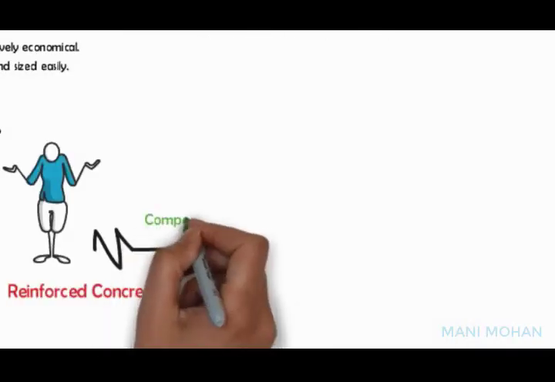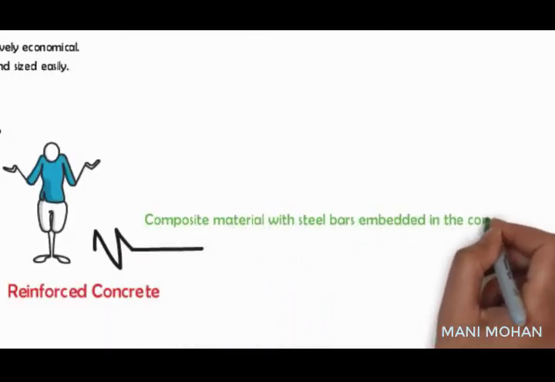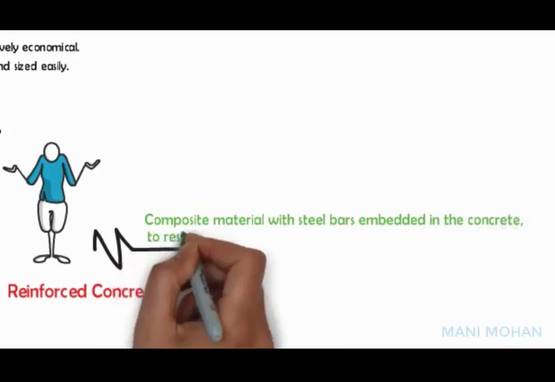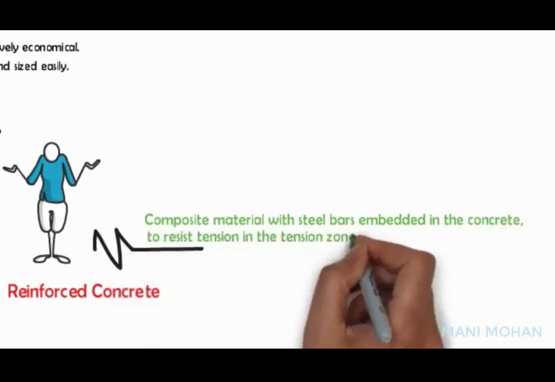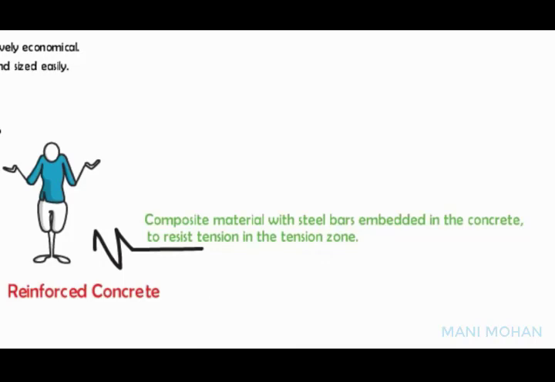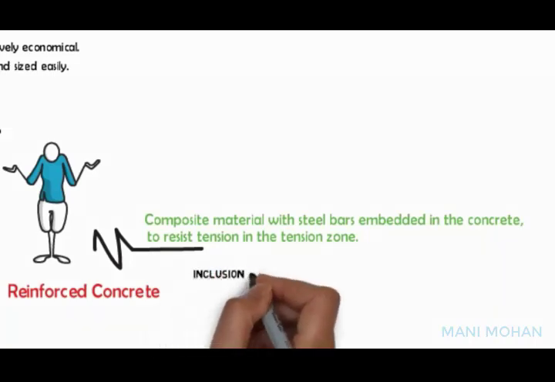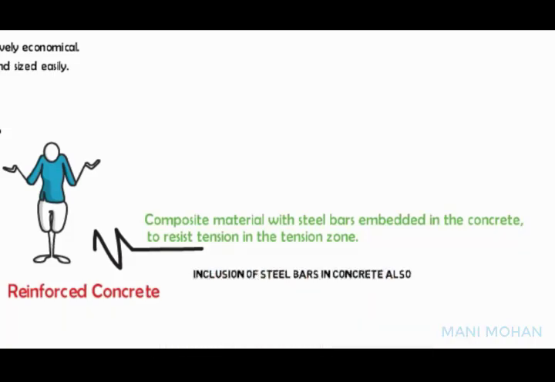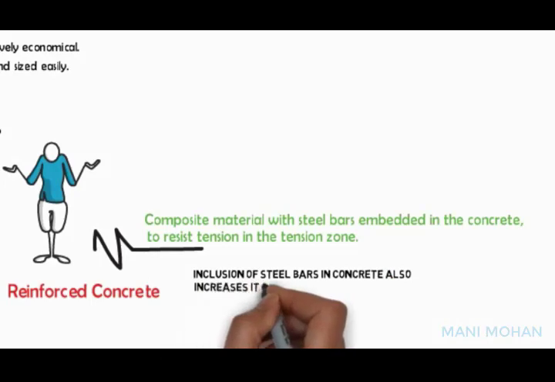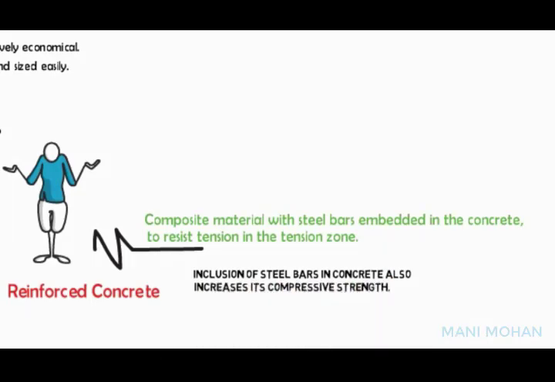Reinforced concrete is a composite material with steel bars embedded in the concrete for compensating its inability to resist tension in the tension zone, as for example in the case of flexural members like beams, slabs, etc. Inclusion of steel bars in concrete also supplements it with increased compressive strength, as for example in the case of columns. Moreover, the reinforcing steel imparts ductility to concrete, which is otherwise brittle.